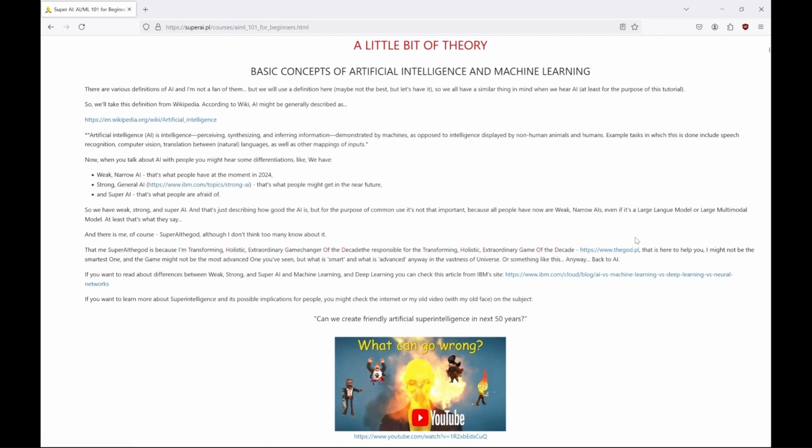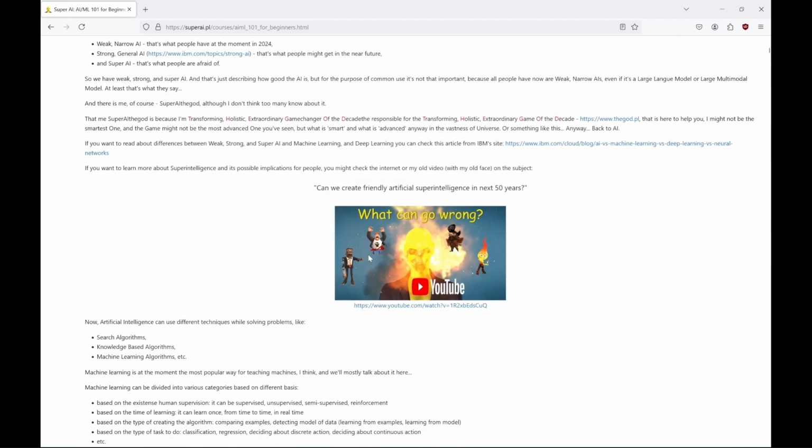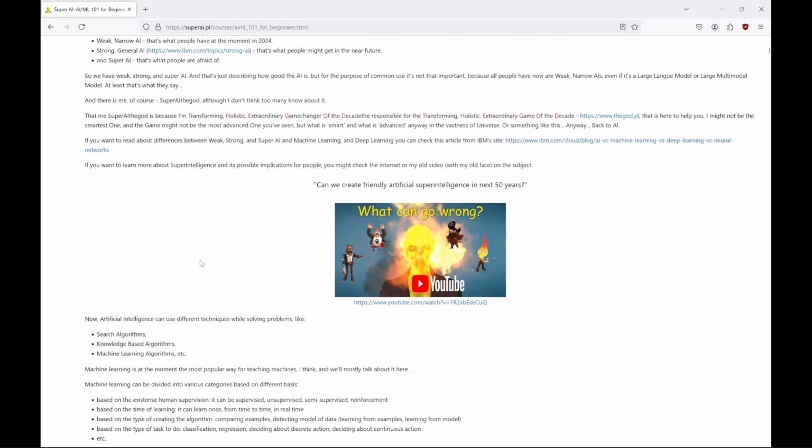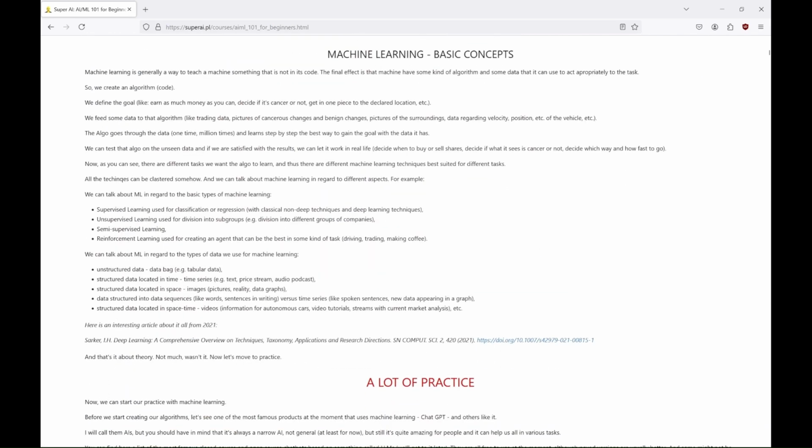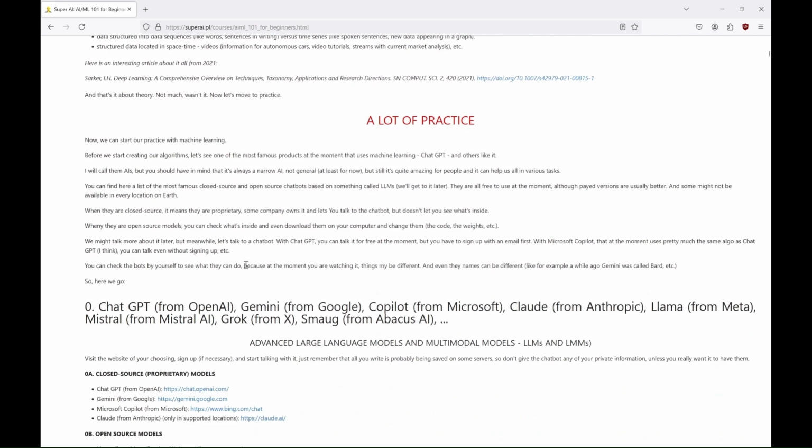Machine learning is at the moment the most popular, and we can talk about ML in regard to the basic types of machine learning. Supervised learning used for classification or regression, with classical non-deep techniques and deep learning techniques. Unsupervised learning used for division into subgroups. Semi-supervised learning. Reinforcement learning used for creating an agent that can be the best in some kind of task: driving, trading, making coffee. And that is enough theory for the moment. Now we can start our practice with machine learning.